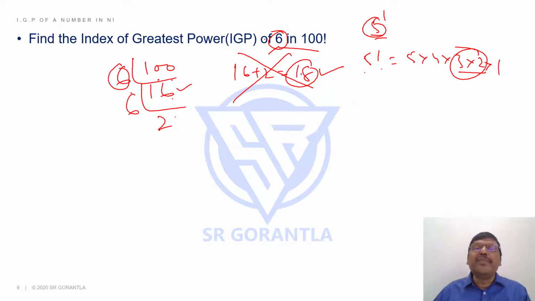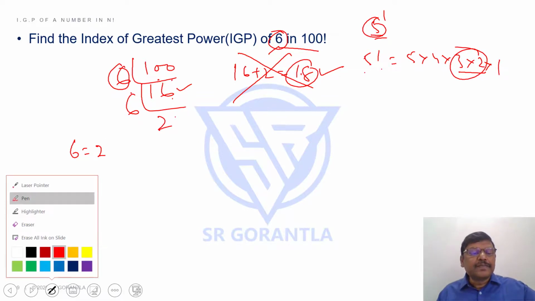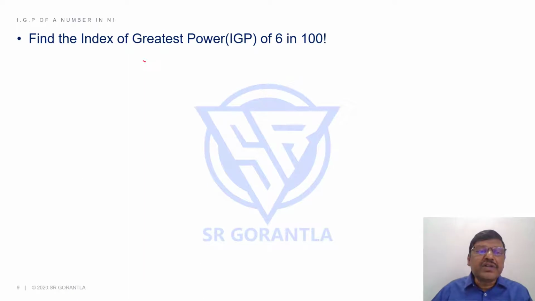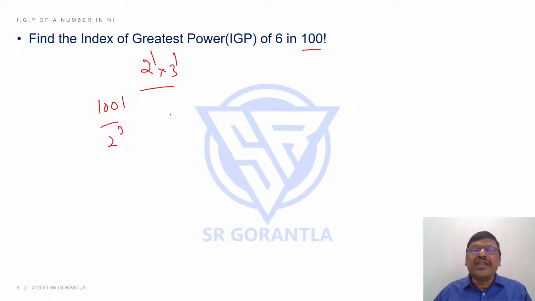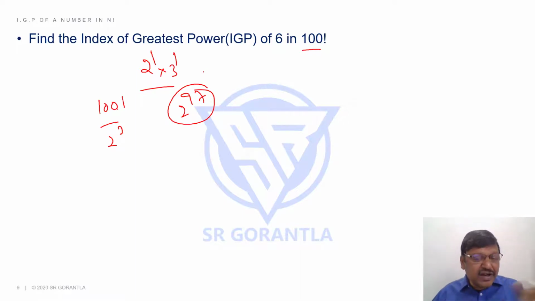What should I do if it is not a prime number? Simple, students. 6 consists of what prime numbers? Let me remove all this now. 6 consists of what prime numbers? 2 and 3, 2 power 1 and 3 power 1, right? So first let me find the power of 2 in 100 factorial that we already did. What is the power of 2? In one of the earlier questions you already did. What is the answer you got? You can go back and check. You got 2 power 97. In 100 factorial, what is the power of 3 you got? That's the reason I repeated the same 100 factorial 2 times, for 3 also. How much did you get? 3 power 48. These are the first 2 examples I gave you.